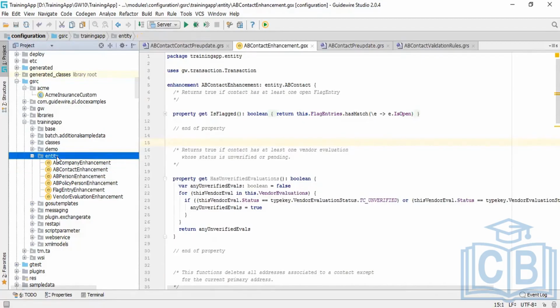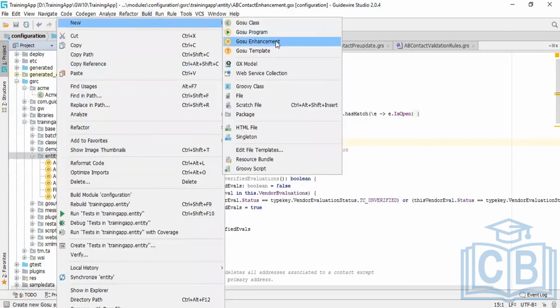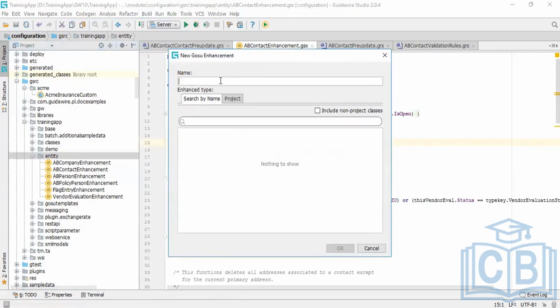Let's suppose you want to create a virtual property of the BankAccount entity. You will click create Gosu enhancement, name it BankAccountEnhancement. Enhancement type, you need to search for the entity here.